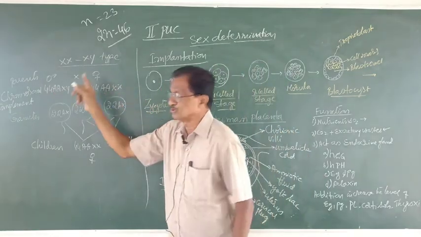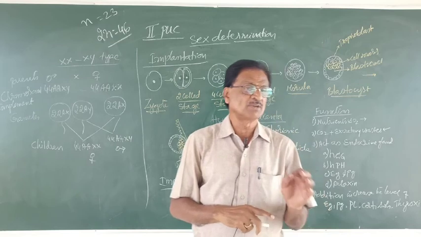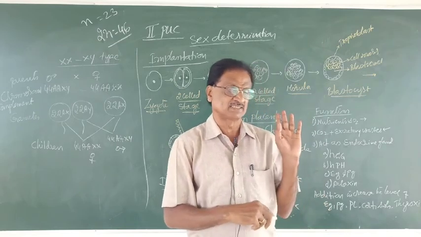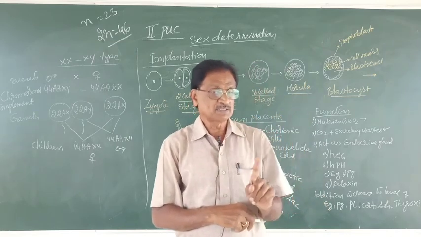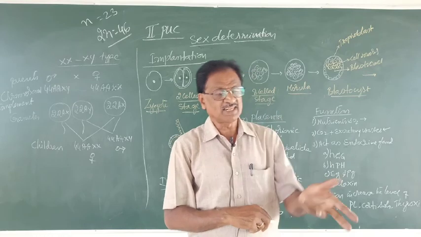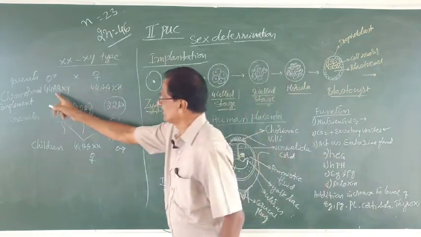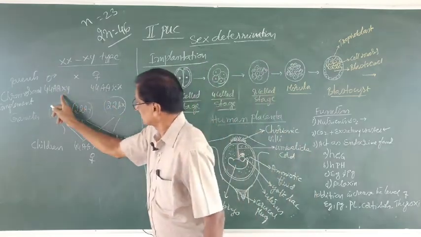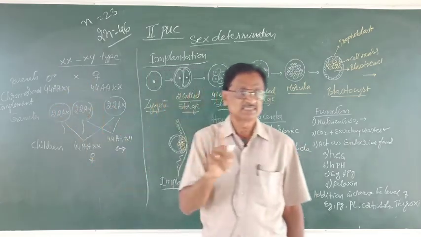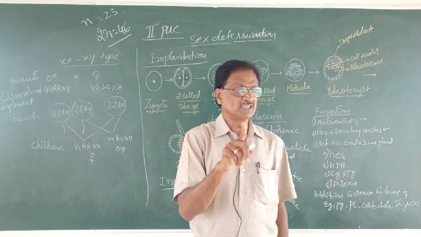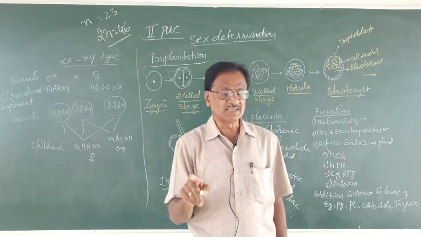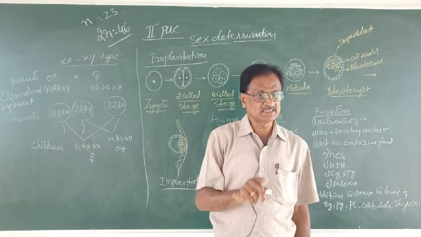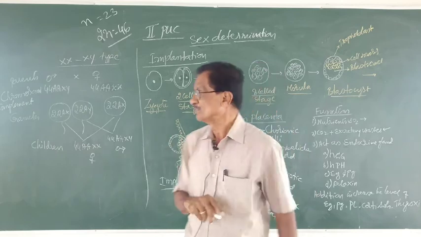Autosomes determine what? Body characters. Except sex, all other characters are controlled by these 44 chromosomes, whereas X and Y are the sex chromosomes which determine the sex of the individual.